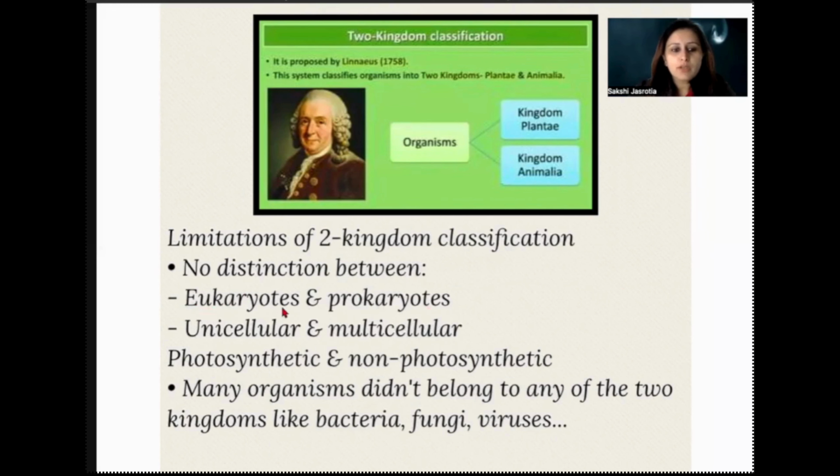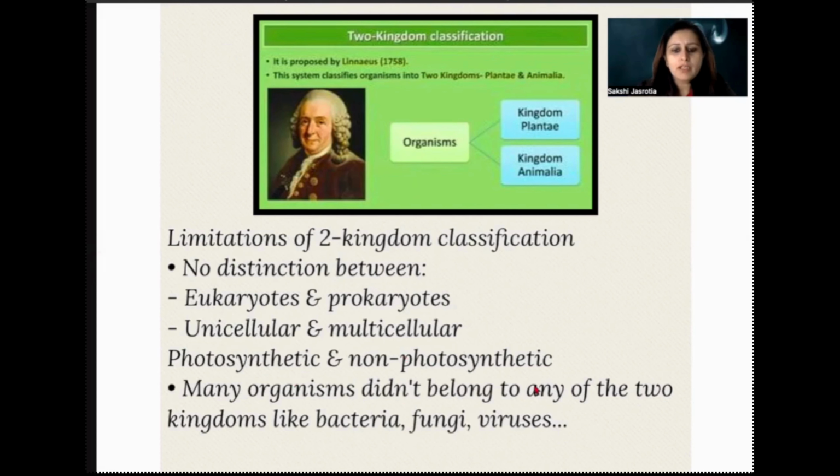So true nucleus was shown by the eukaryotic animals. We have studied this in the previous chapter, right? So there was no distinction between eukaryotic organisms and prokaryotic organisms. Unicellular, multicellular की कोई बात ही नहीं की, because mobility, immobility की तो उसमें कुछ बात ही नहीं होती है. They can be autotrophic, they can be heterotrophic, right? सो फोटोसिंथेटिक एंड नॉन फोटोसिंथेटिक के बारे में कुछ क्लैरिटी नहीं थी.